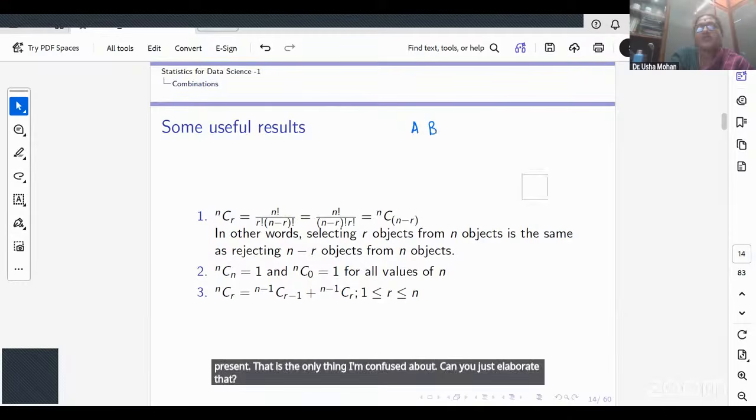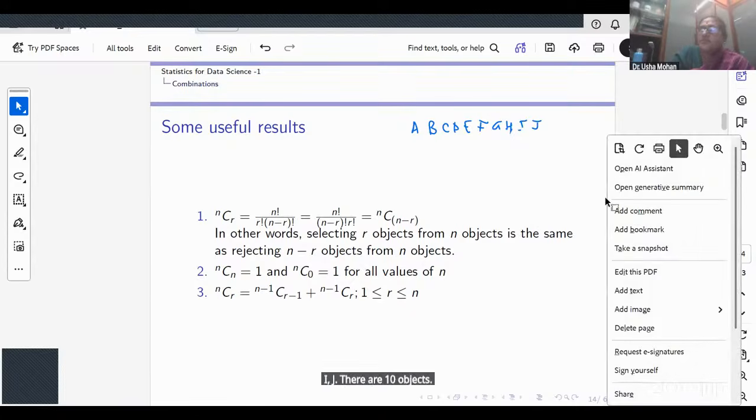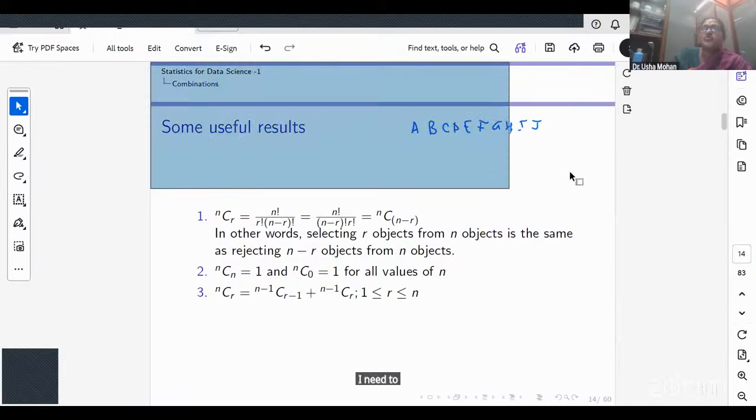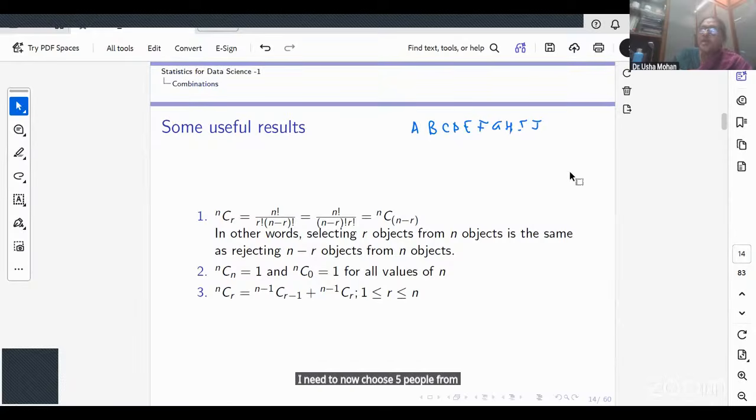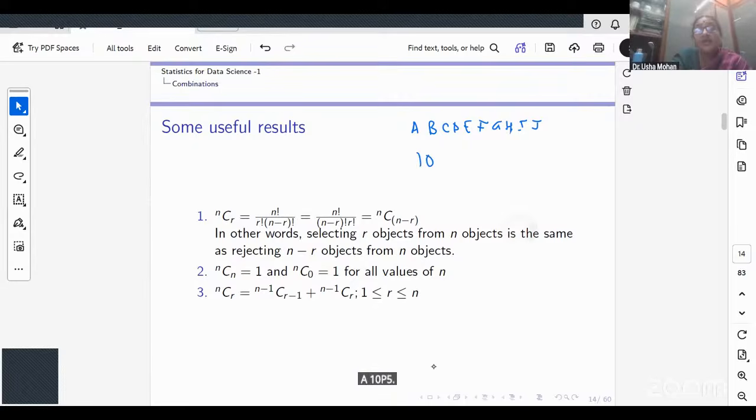I have A, B, C, D, E, F, G, H, I, J. There are 10 objects; imagine 10 people. I need to now choose 5 people from these 10 people. How many ways can I do it? 10 C 5.